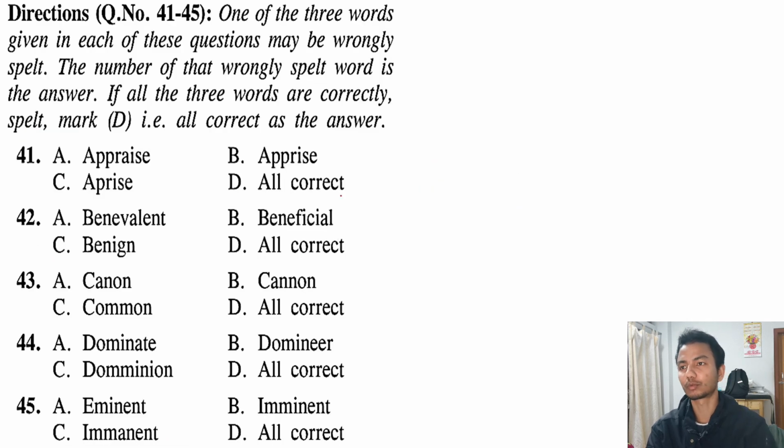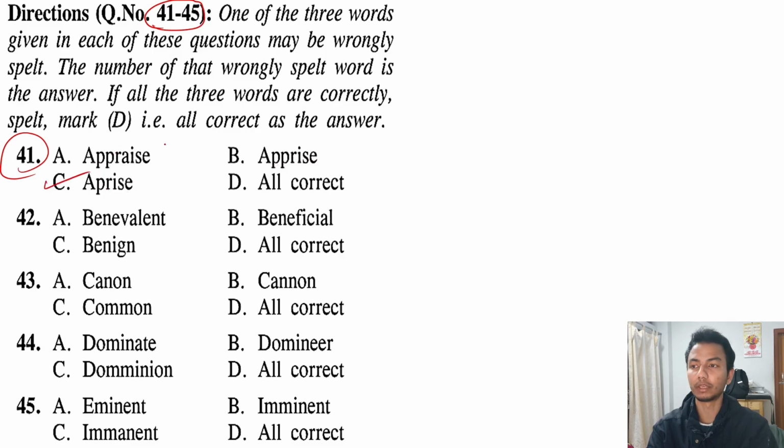Okay, let us move to the next part, question number 41 till 45. Here there are four options. One of these three options can have a spelling mistake. If there's no spelling mistake, then take option number D, which is all correct. So let us check for question number 41. First of all, appraise, apprise, and uprise. The option which has the spelling mistake is this one, C.